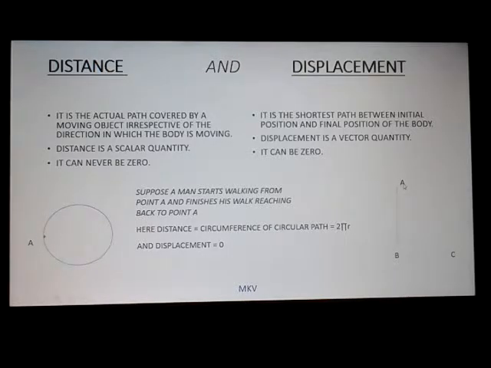Another example, let a person go from point A to point B and then point B to point C. If A to B is 4 km and B to C is 3 km, then the total distance traveled will be 4 plus 3, that is 7 km. But the shortest distance will be directly from A to C, which will be 5 km according to Pythagoras theorem.